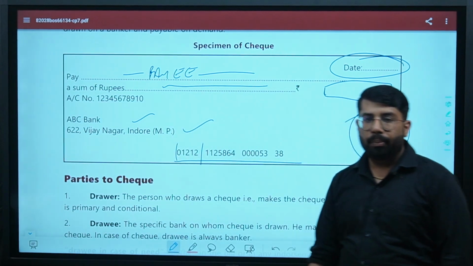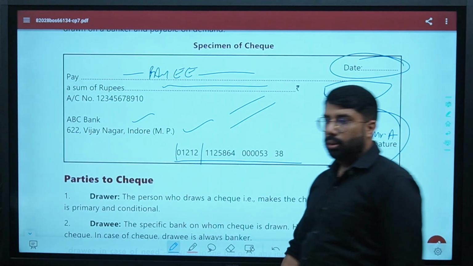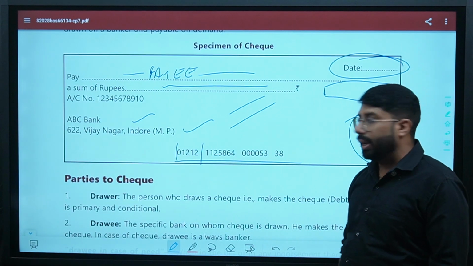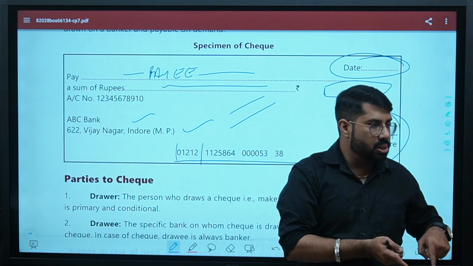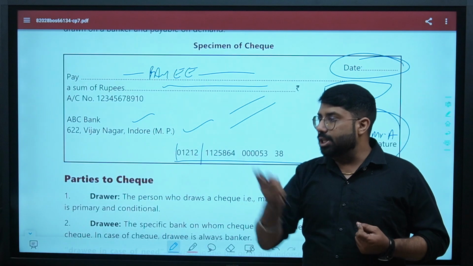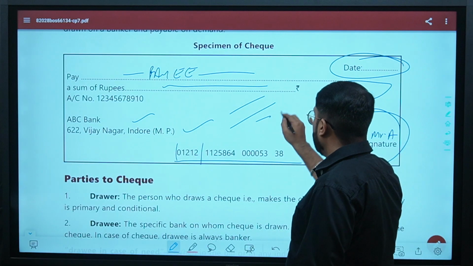One more thing, guys. You might have seen on many checks, these two lines drawn like this. This is what we call crossing of check. And these two lines are known as two parallel transverse, that is, diagonal lines. Two parallel transverse lines. This is what we call crossing of check.